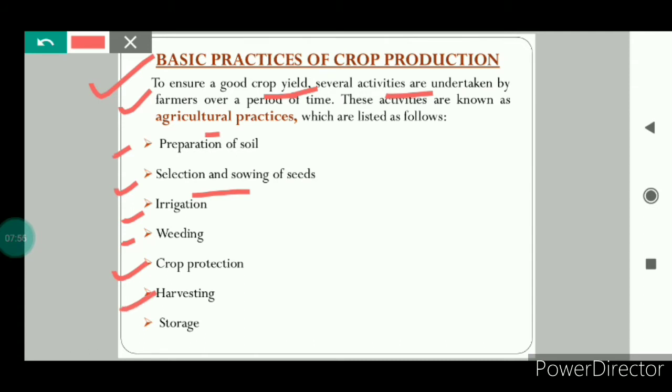Lastly, when the crop gets mature, then the crop is cut. The process of cutting and gathering the crops when they get matured is known as harvesting. And once the crop has been cut, it is very important to store it properly so that we can use the crop throughout the year. So these were the basic practices used in crop production. Now we will study all these practices in detail one by one.